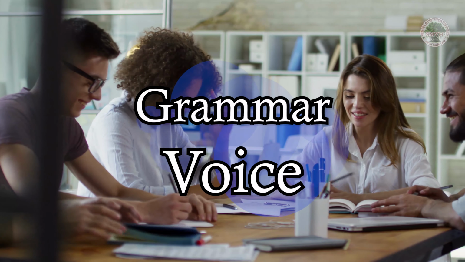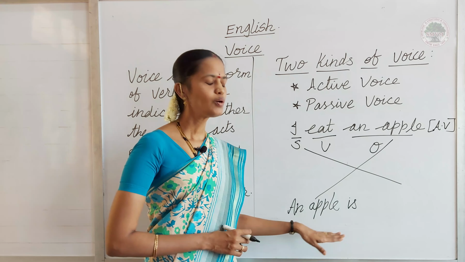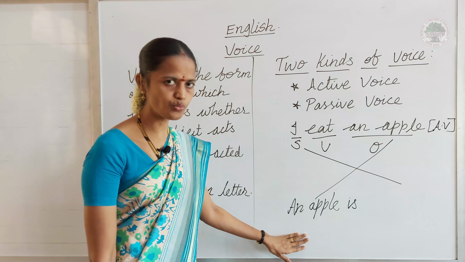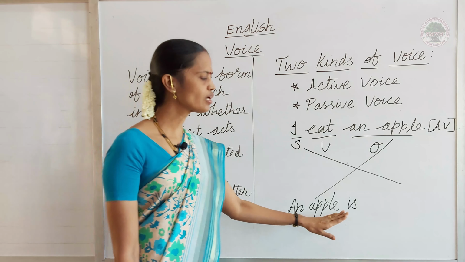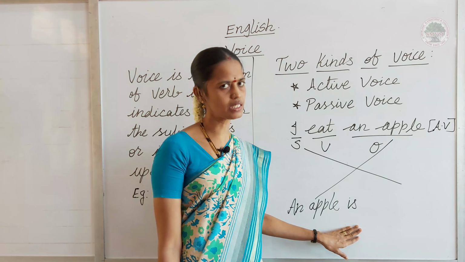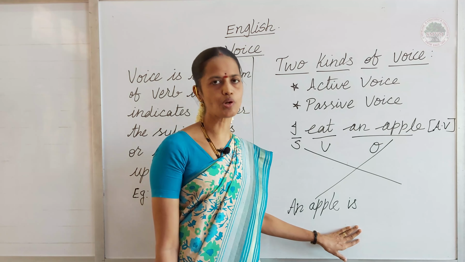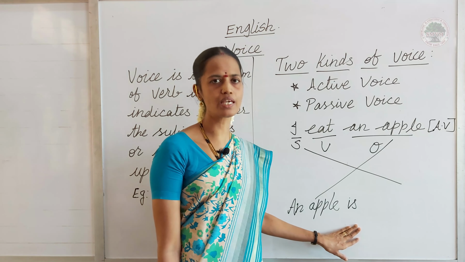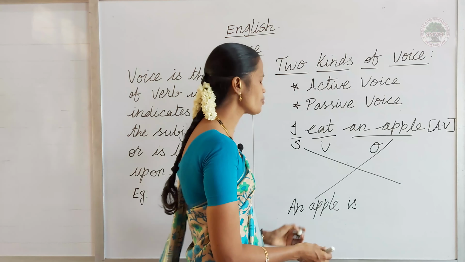So, here, an apple. We are going to change this verb into is. Why do we use is? As the subject is given in third person singular, we are using the auxiliary verb is here. This is the primary auxiliary. So we introduce the be form of verb is here. So, the apple is.